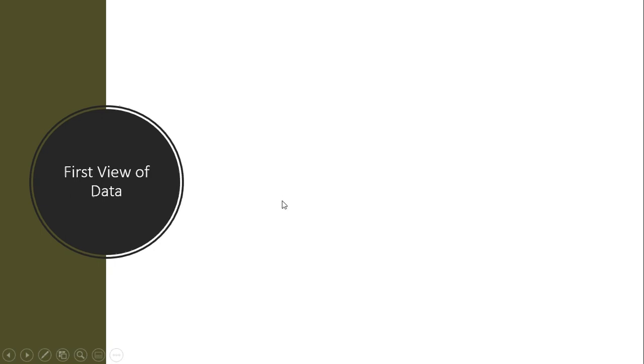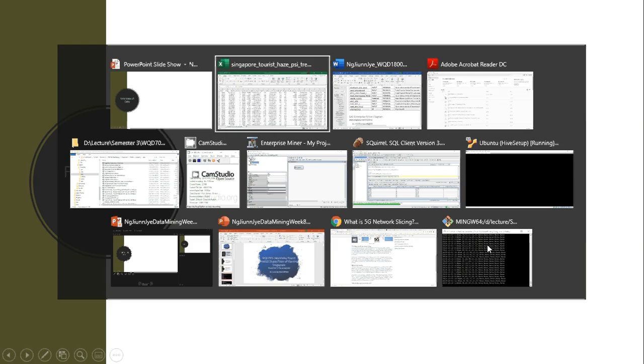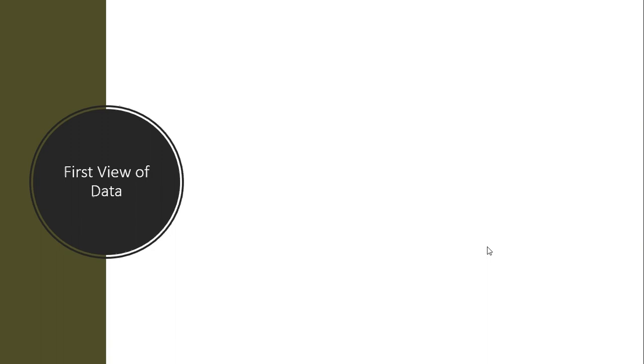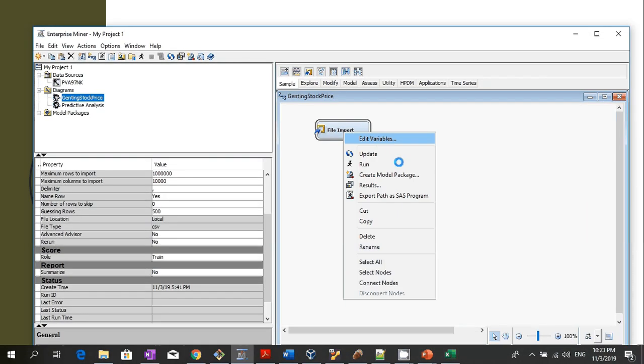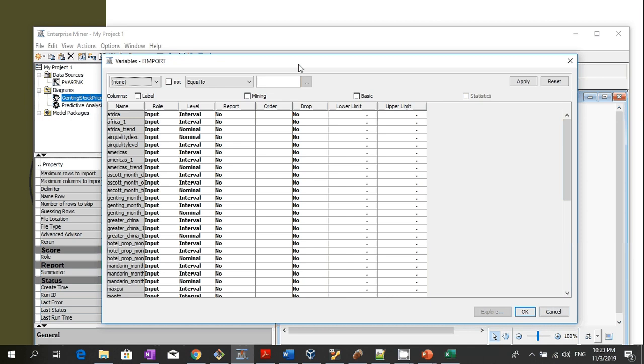Okay, now let's look at the first view of the data. So before we look into the first view data, what we need to do now is, let's go to Enterprise Miner and try to edit the variables. We need to set the value accordingly. So the air level, this is ordinal, so the rest has been automatically set already.